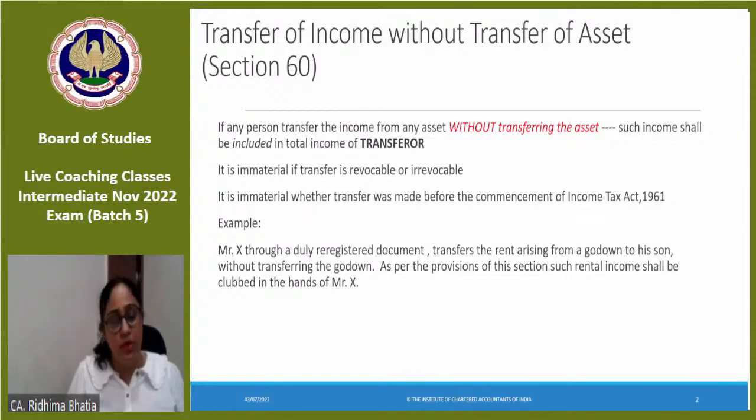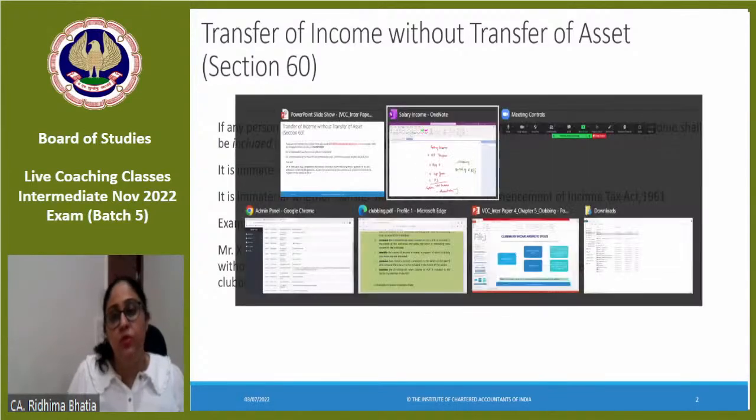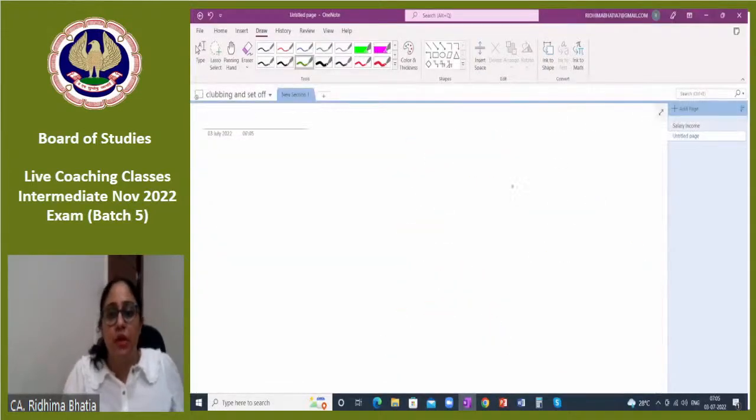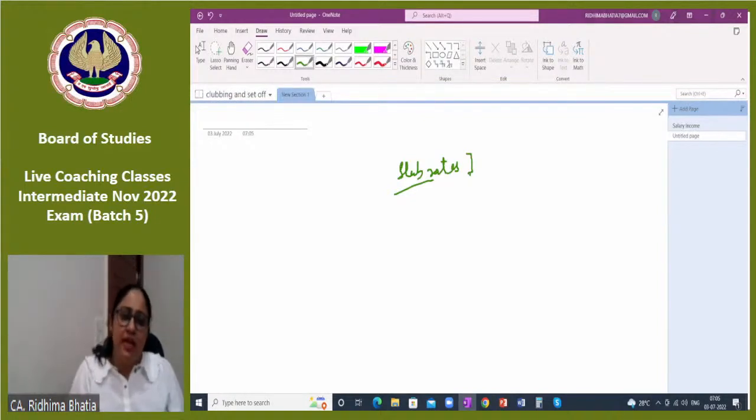Now, why would someone do this? First of all, why did the clubbing provisions become a requirement? You know, income tax में एक benefit होता है when we talk about slab rates, right? अब एक income अगर flat rate है, the same income is taxable to me at 30% and taxable to the other person at 30%. That is a different point. But there is a concept called slab rates. Slab rates क्या है? जो more the income, more the tax, less the income, less the tax, or no tax. Correct?